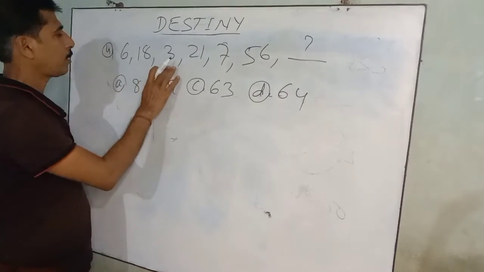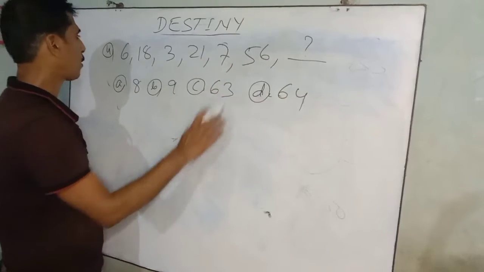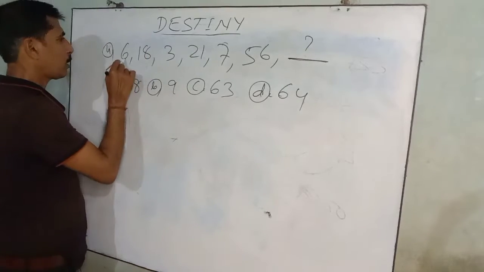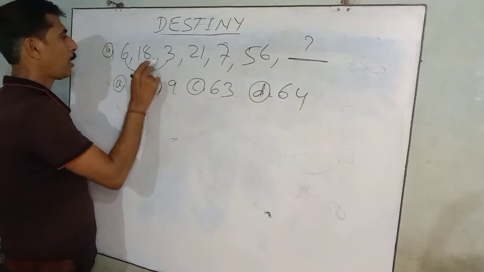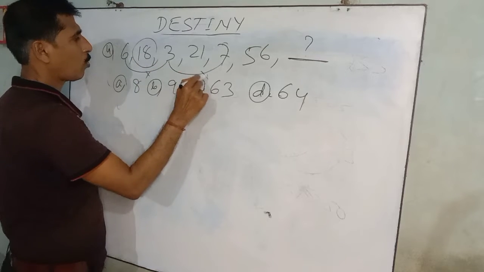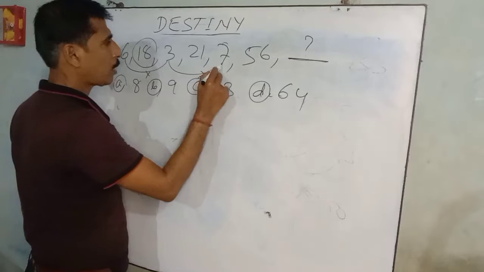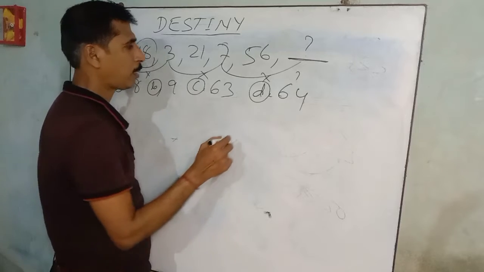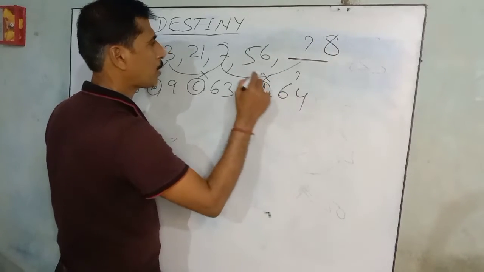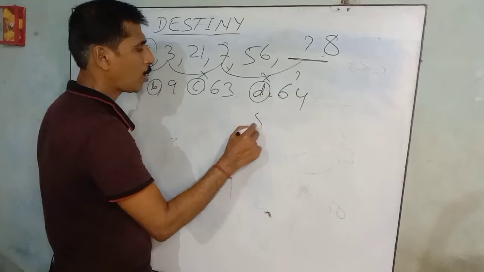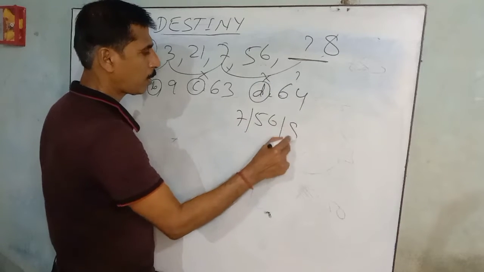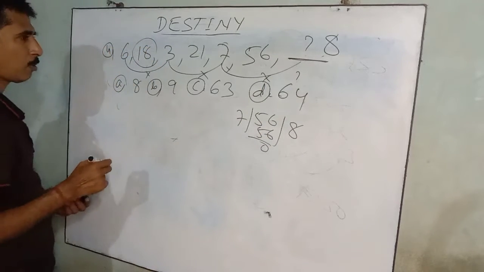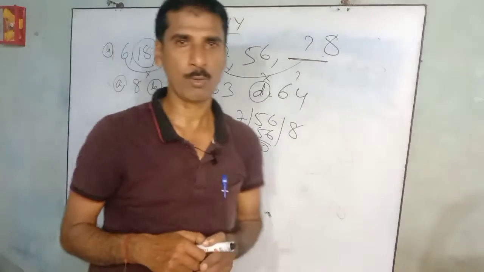Next, 6, 18, 3, 21, 7, 56. This is separate from the others. 6 into 3, the middle number is 18. Next, 3 into 7, the middle is 21. Next, 7 into blank is 56, and 7 times 8 is 56, so the answer is 8.